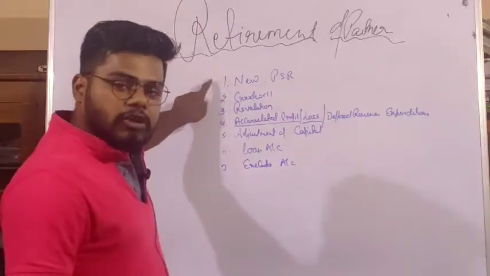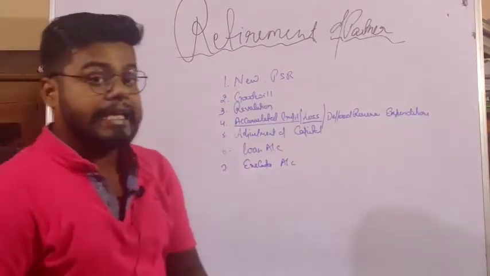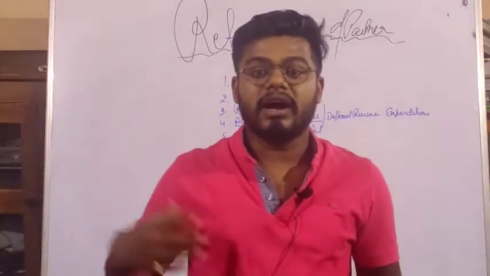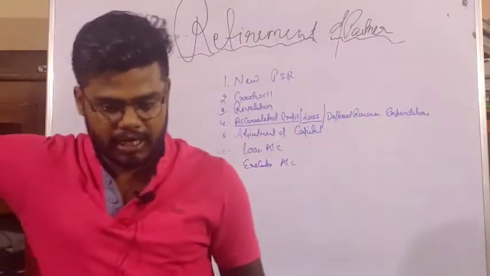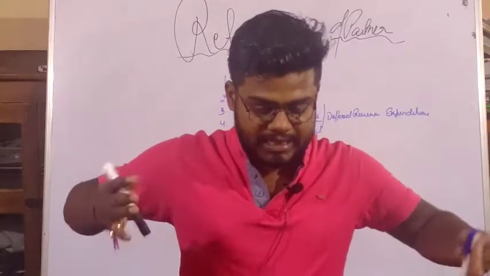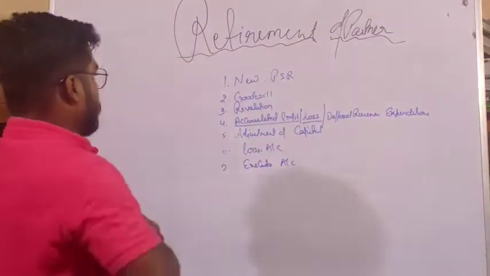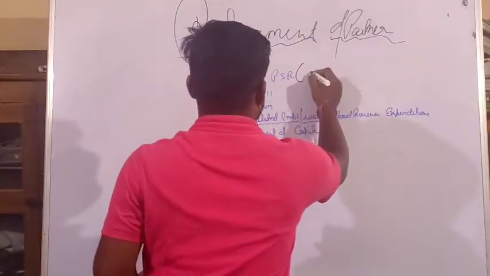Okay, so we have to calculate the new profit sharing ratio. In this case, will the remaining partners gain or lose? Sir, they will gain, because the retiring partner leaves, and the remaining partners, that is A and B, will gain. Here we basically calculate the gaining ratio.